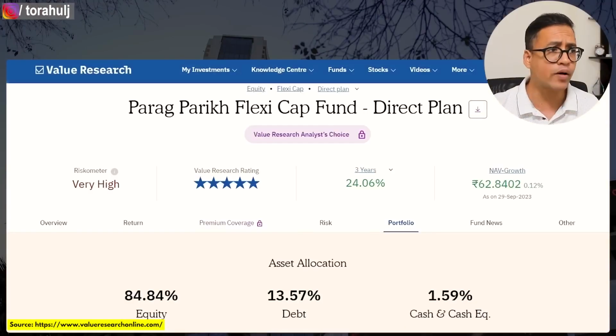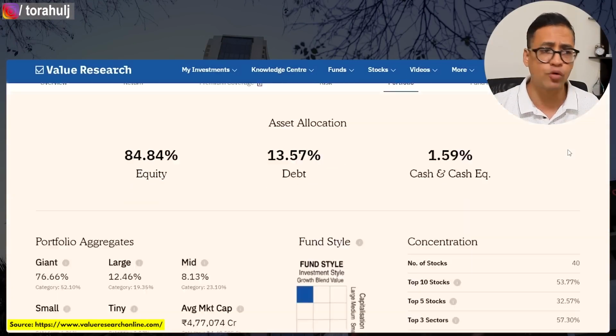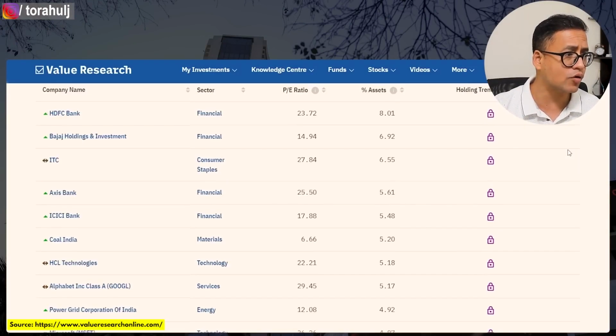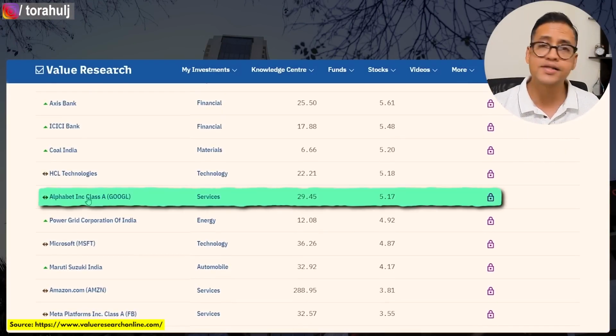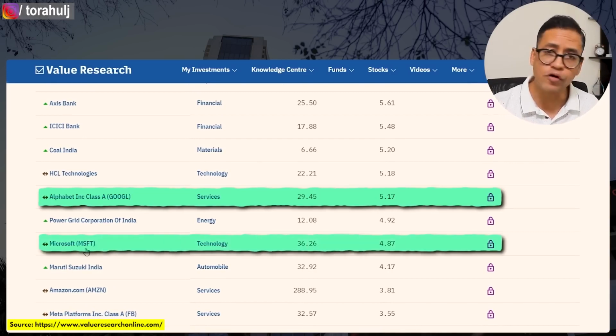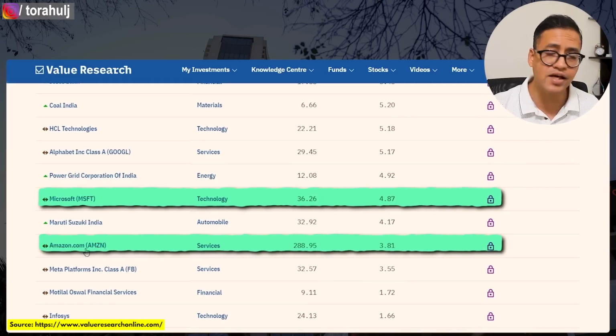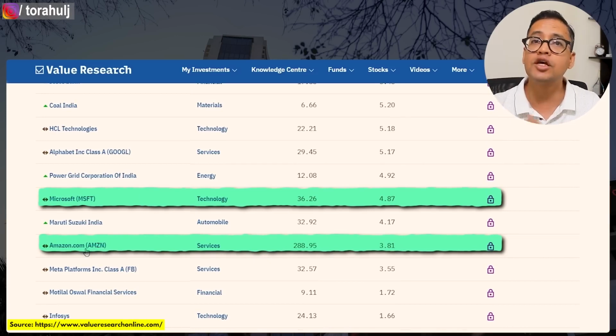Also, if I show you Parag Parikh Flexi Cap mutual fund's portfolio, if I come down here, you will see that Google is there in their portfolio, Microsoft is there in their portfolio, Amazon is there in their portfolio. So Parag Parikh also takes some positions in the US stocks.